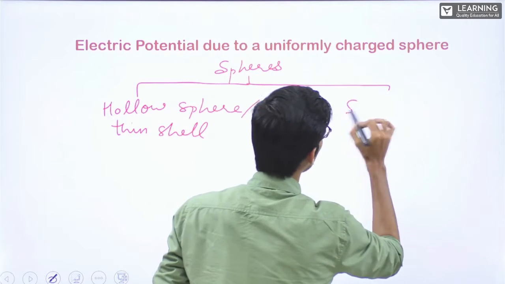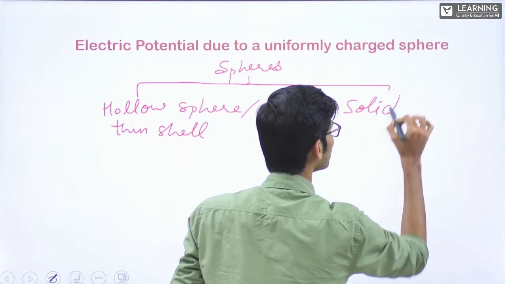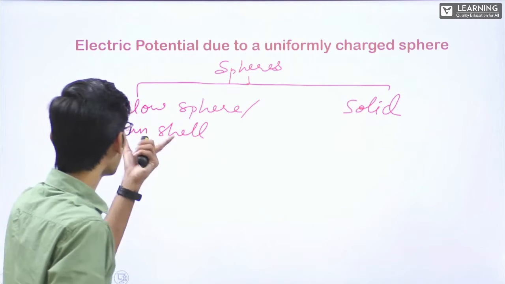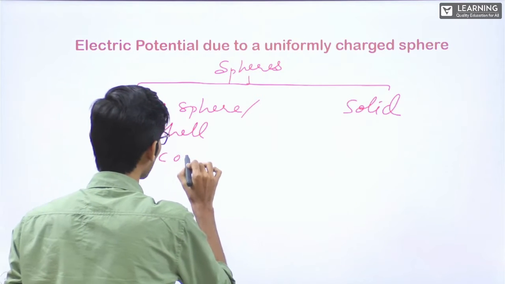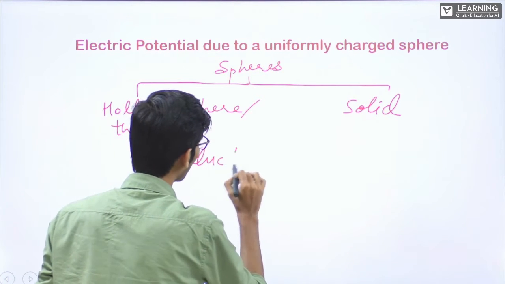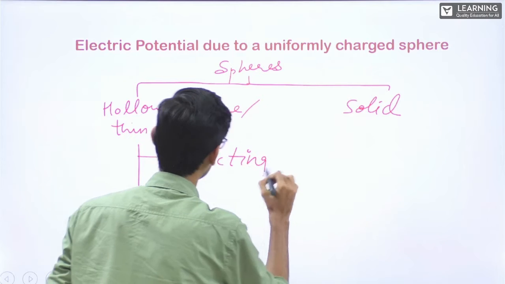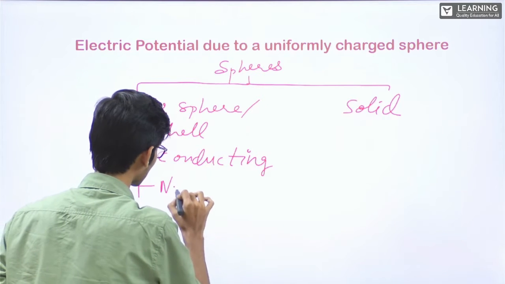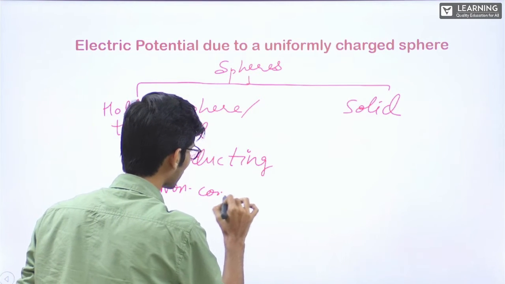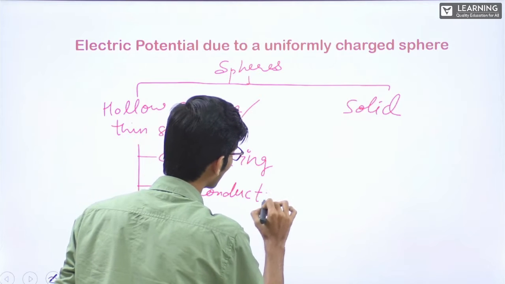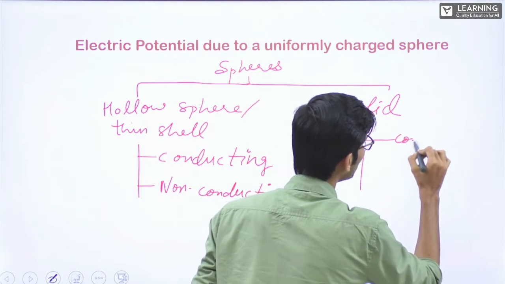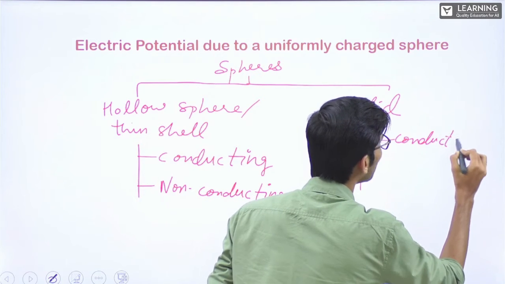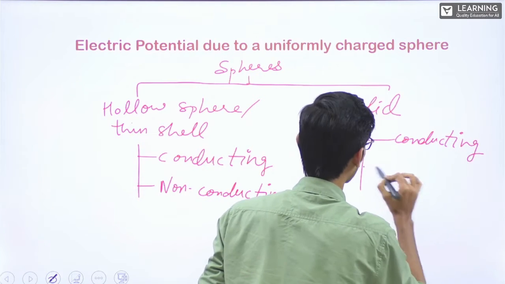One is the solid sphere. Now in the hollow sphere, there will be two kinds, one conducting and one non-conducting. Here also we will have two kinds, one conducting and one non-conducting.